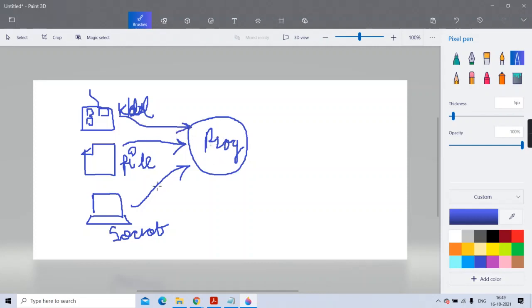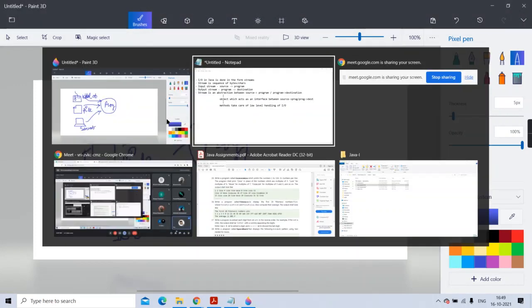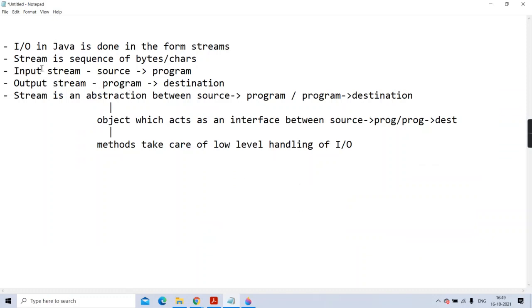Your program doesn't have to bother about how to do the low level dealing, like how to read the values from the keyboard, how to read it from the file, how to read it from the remote machine. There is an object, and that object is called a stream object, which I have told you here. See, here I have already mentioned that stream is an abstraction between the source and the program, and the program and the destination.